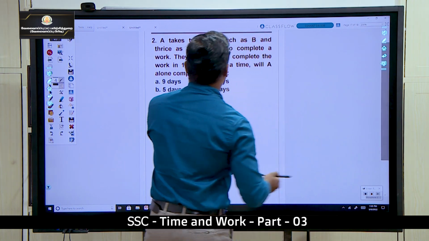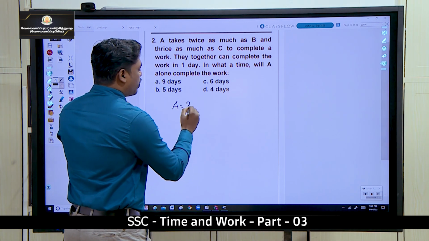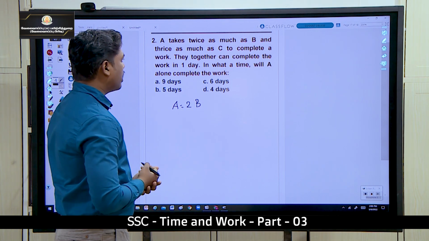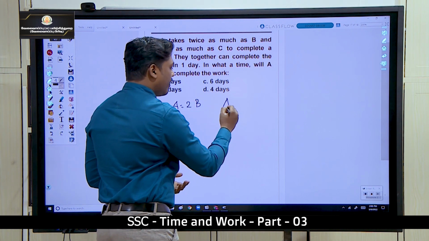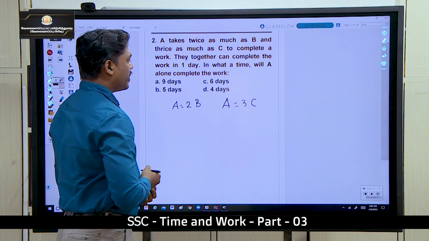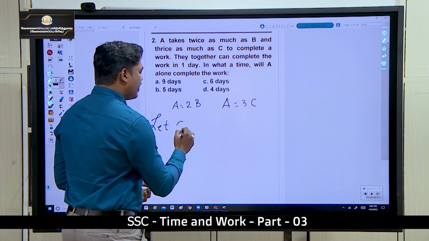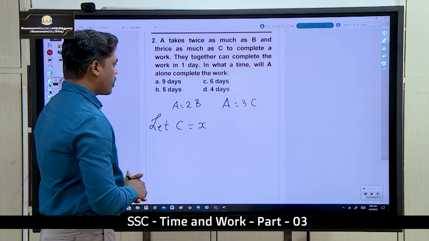So look here, A takes twice as much as B, which means A is 2 times B, and twice as much as C. For example, let us take C. So C can complete the work in x days, assume. Okay, so what about A?